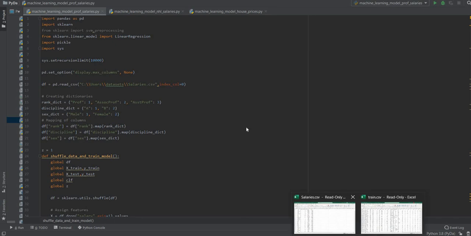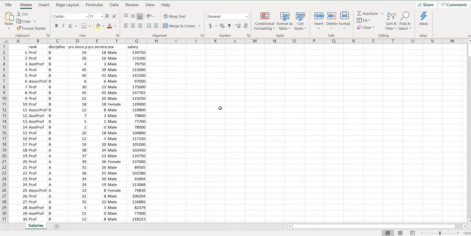So let's get started. Before we have a look at the code, let's first go into the CSV file. I downloaded this data from Kaggle. You can just Google it. It's a website where you get loads of data that you can work with.